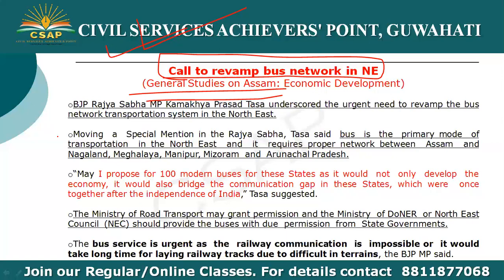He said that a bus is the primary mode of transportation in the Northeast, and it requires a proper network between Assam and Nagaland, Meghalaya, Manipur, Mizoram, and Arunachal Pradesh. He further says that traditionally these states were one state only after independence. So he says that he proposes 100 modern buses for these states, as it would not only develop the economy, it would also bridge the communication gap in these states which were once together after the independence of India.